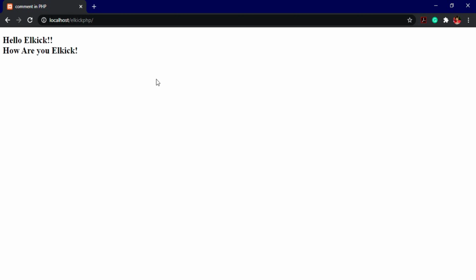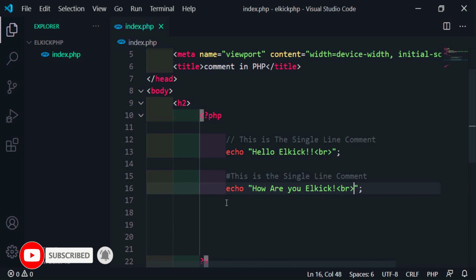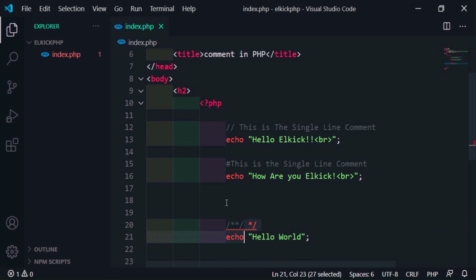Okay, let's move on to the multi-line comment. Let me put a BR here, and for example I write echo hello world semicolon. Now if I want to write a multi-line comment here, I write forward slash asterisk, asterisk forward slash. Within this I can write any kind of statement I want.